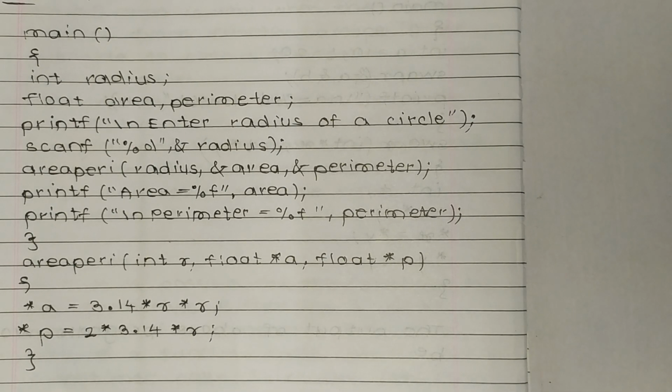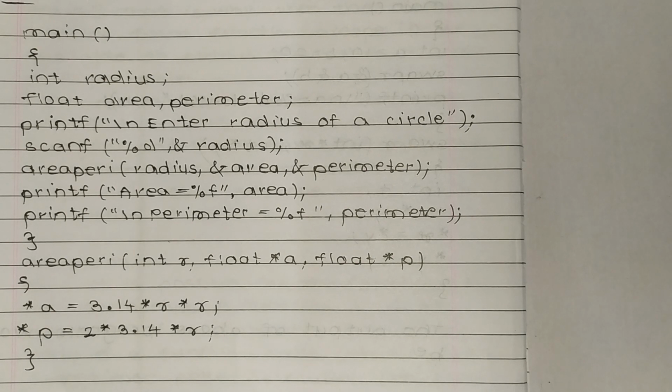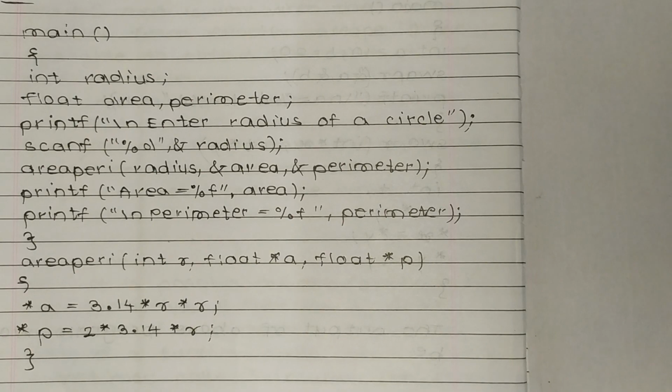Now bracket close. Now areaperi is a function in which we have int r, float *a, float *p. So *a is equal to 3.14, so address of a, that is *a, is equal to 3.14 * r. Now *p is equal to 2 * 3.14 * r, which is the address of p.